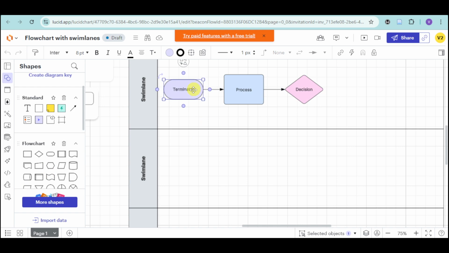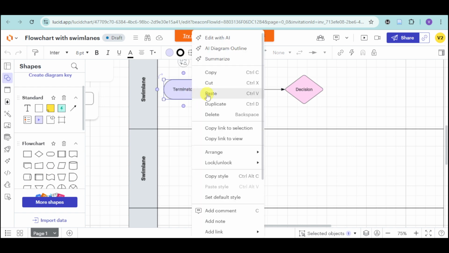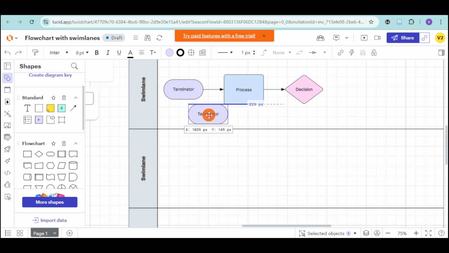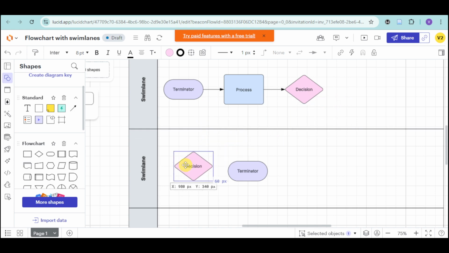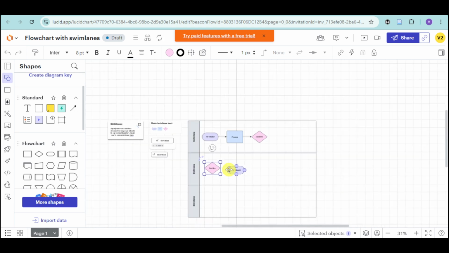For example, this one, you can copy by right clicking and duplicating, and you can move it right here into the second part. You can also just duplicate this until you create another swim lane on this part. But essentially, this is what it should look like.